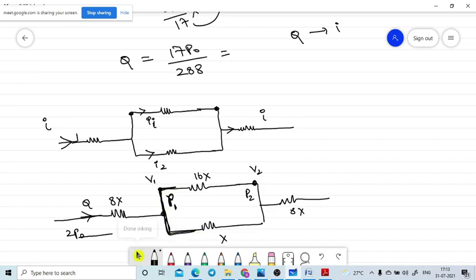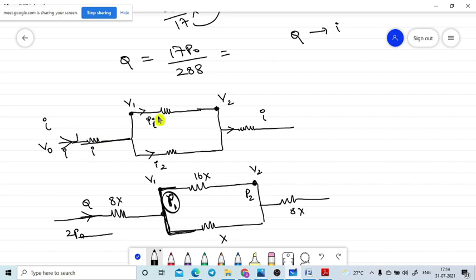I am assuming that here the pressure is P1. In the circuit I am taking V1, in the other circuit V2. The current I is going, and in the starting stage the potential is V0. The I is coming here and then dividing as I1 and I2.